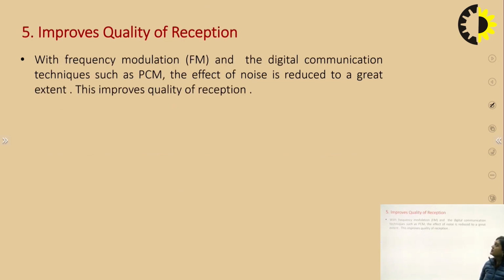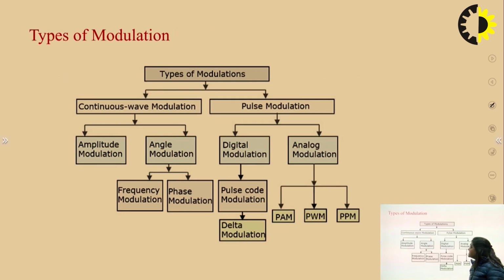It also improves the quality of reception. By using frequency modulation and digital modulation, that is PCM, the effect of noise is reduced to a great extent. Frequency modulation provides the best result. The received signal will be distortion free in the case of frequency modulation.